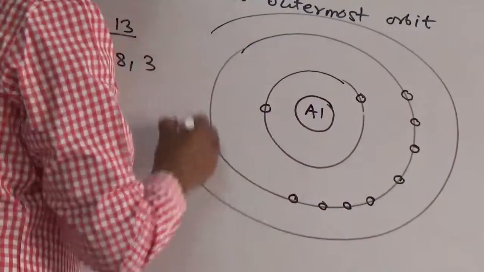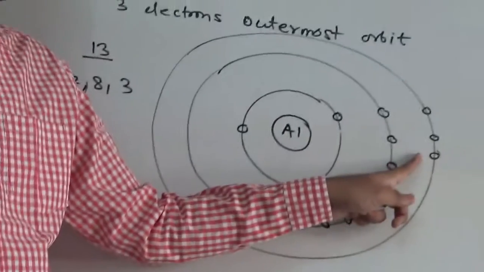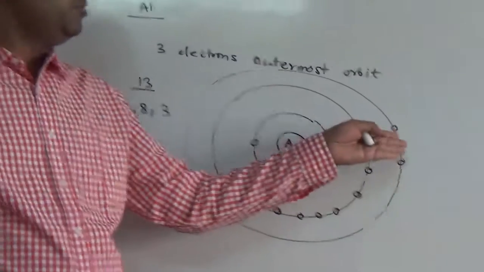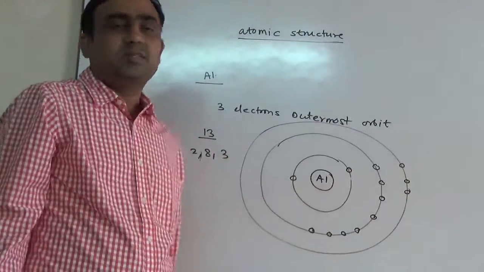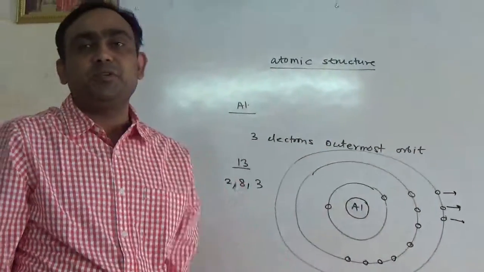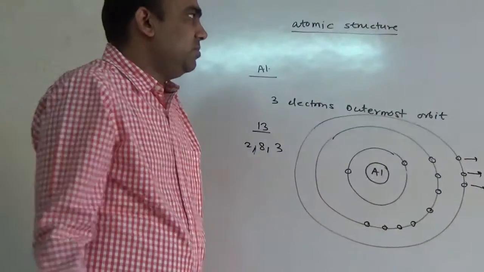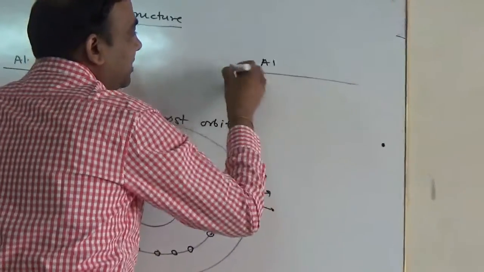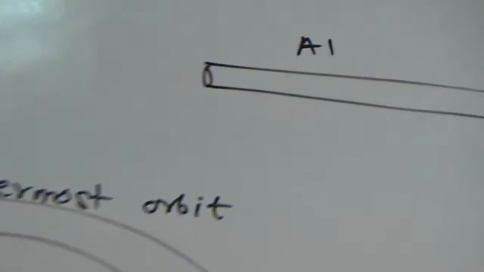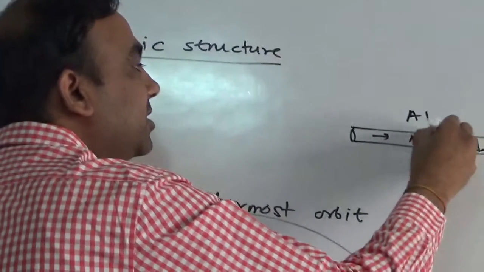and the last orbit. The last orbit is having how many electrons? 3 electrons. But these 3 electrons are, we can say, loosely bound with the nucleus. Means what is their prime duty? They should revolve around the nucleus, but they may come out of their orbits and jump into the orbits of other atoms. So these are free electrons, we can say. So if you see aluminium rod, for example, we are having aluminium rod here. This aluminium is having outermost electrons free. So we can see these outermost electrons are just moving randomly in all possible directions.